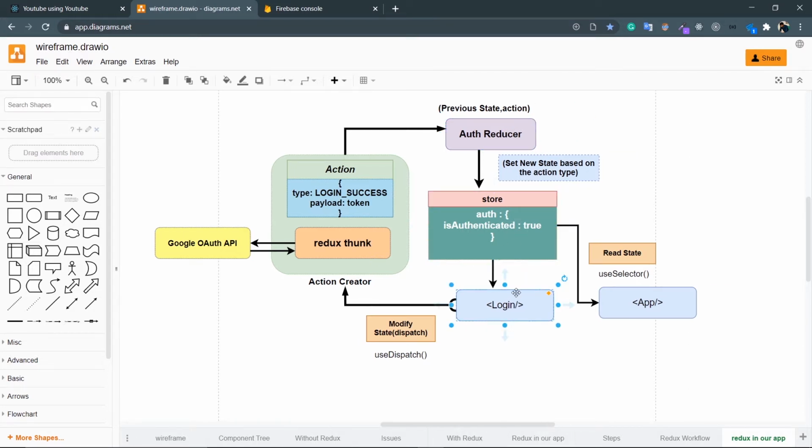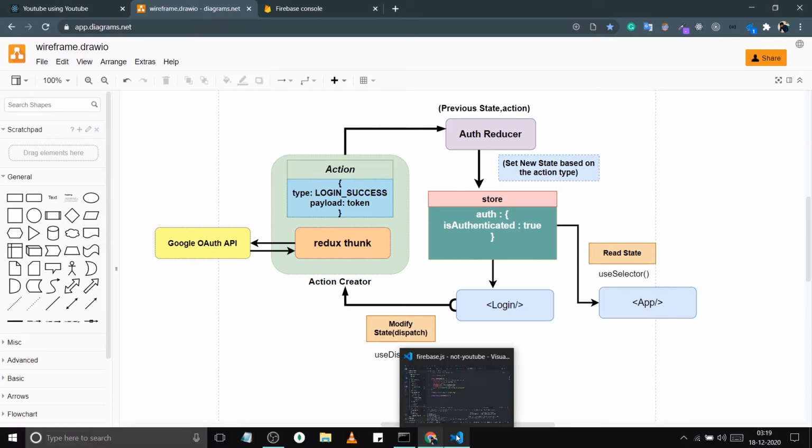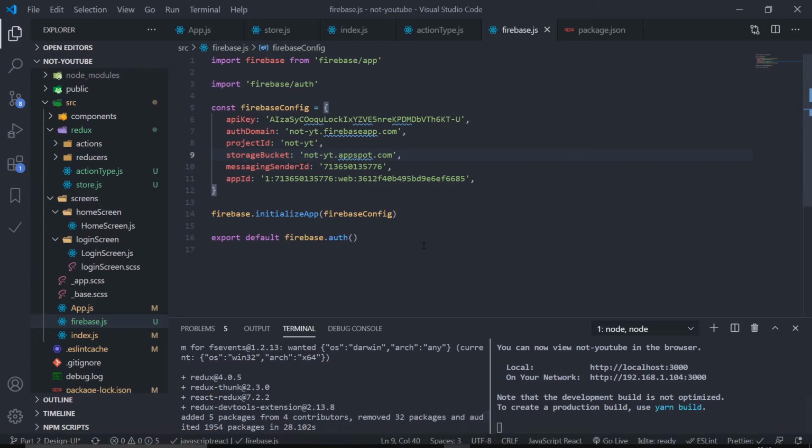And now inside this login component I can just get the data and redirect my user to the home page, and then from this app component I can check the data and see if the user is authenticated or not, and that's very simple. So just go to the action folder and let's create an action.